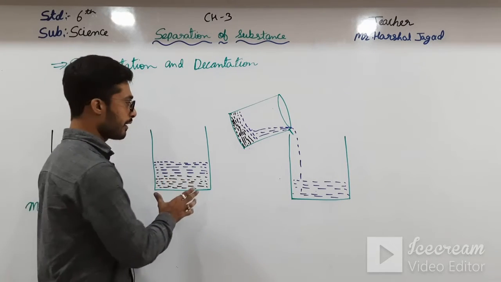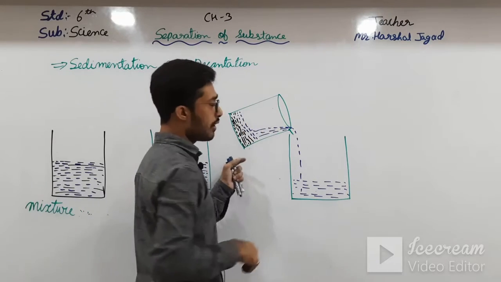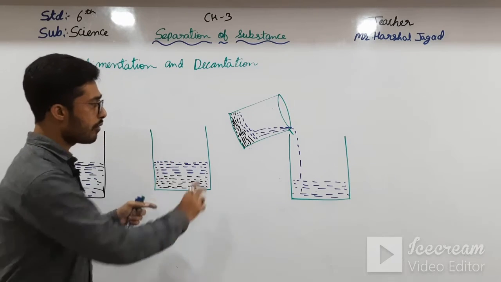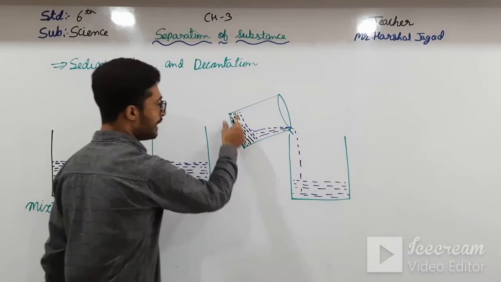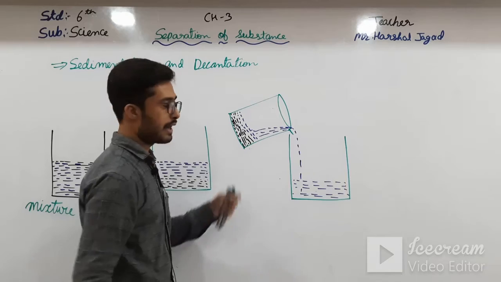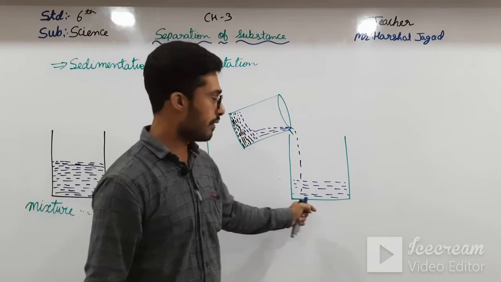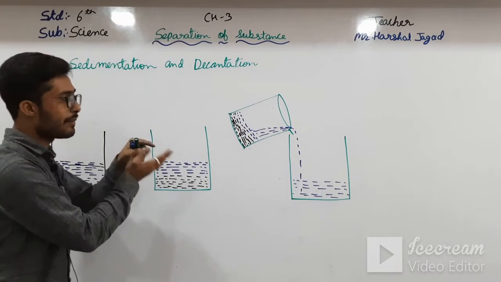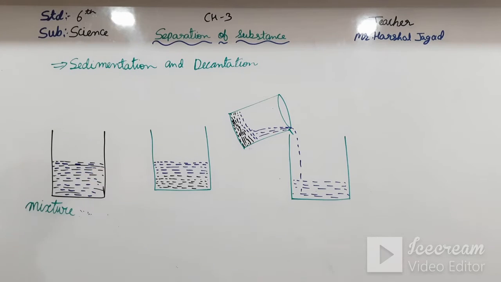Okay students, then the liquid which is on the upper side, we have to take that into another beaker. So only the insoluble solids will remain in that beaker, and all the liquid will come into the other beaker. So in this way we can separate it out. Okay students, if you want to draw this figure you can.